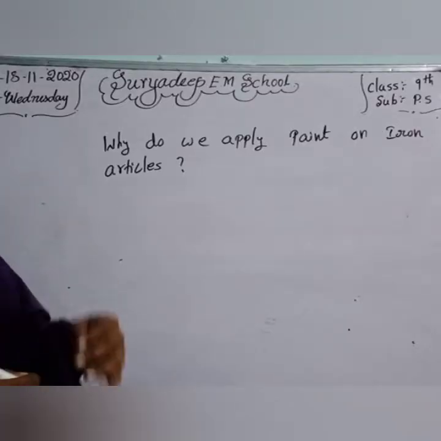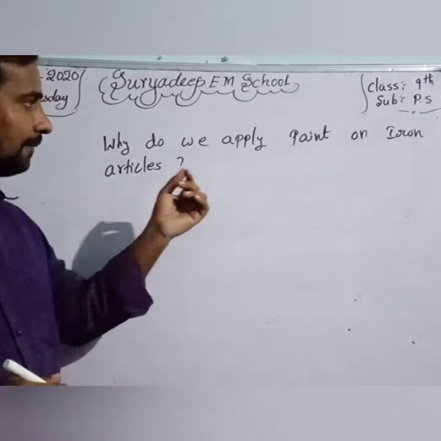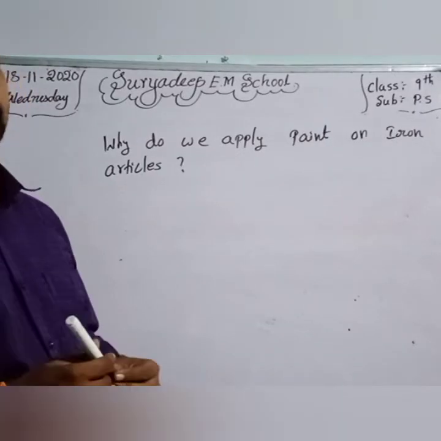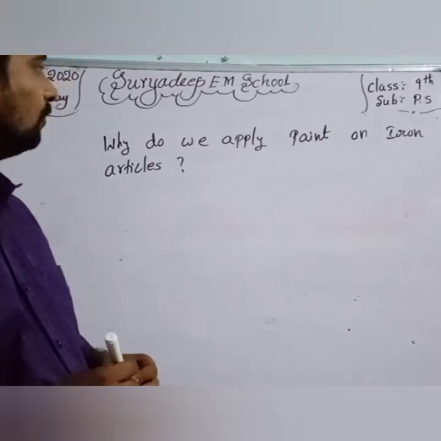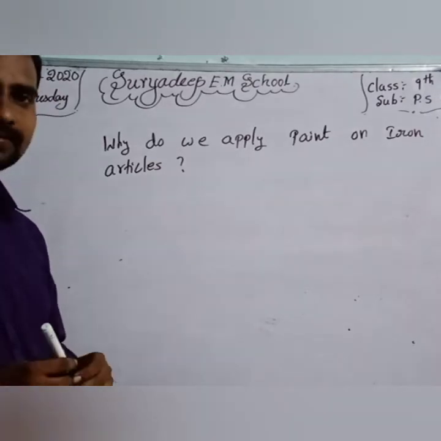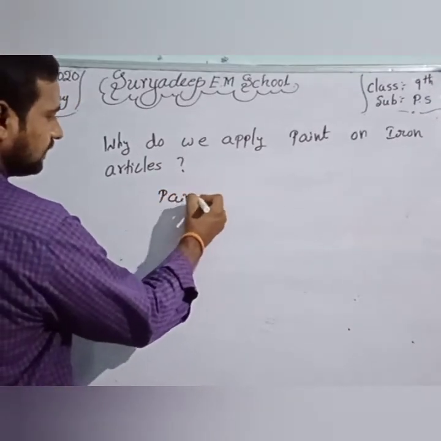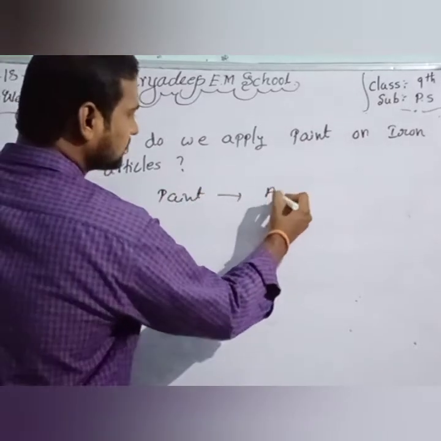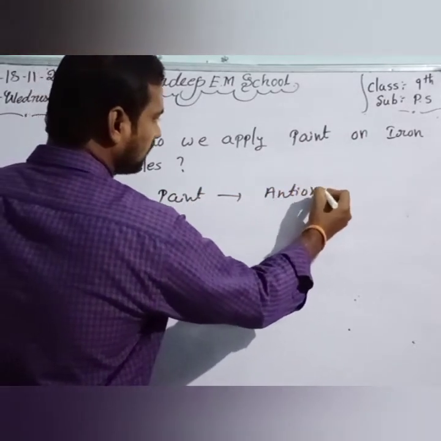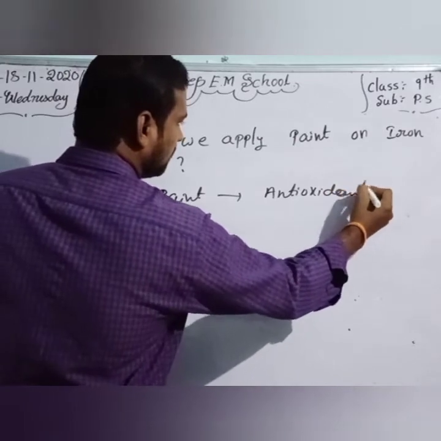Okay students, next question. Why do we apply paint on iron articles? Because paint is an antioxidant.